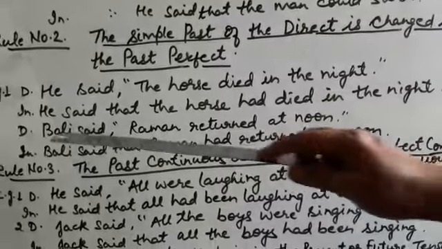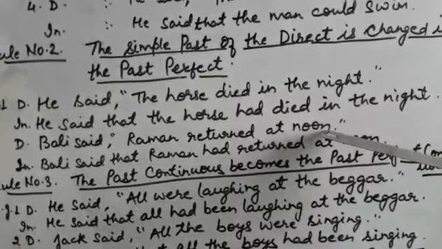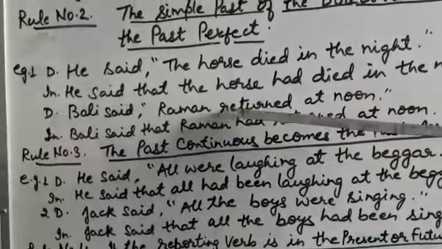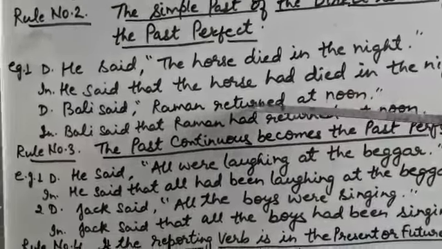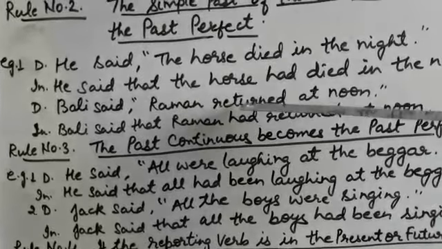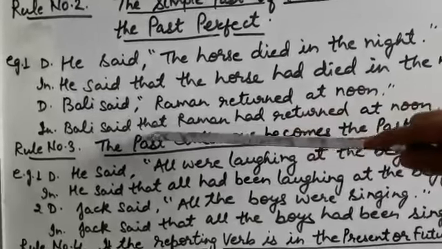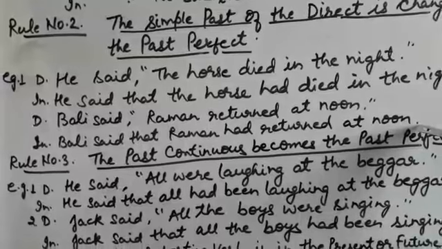Another example, Bali said Raman returned at noon. Again see, the reported verb is in past tense and the verb here is also simple past, and you will convert into past perfect. Use had plus third form. Answer will be, Bali said that Raman had returned at noon.